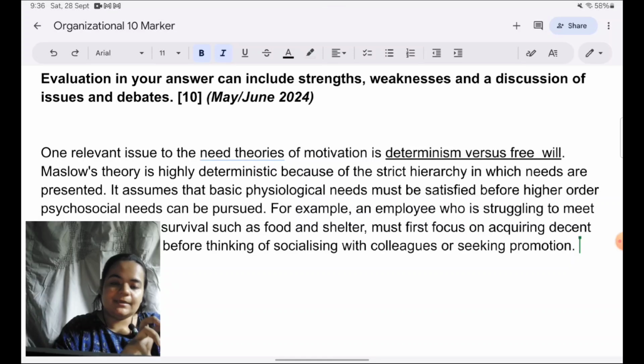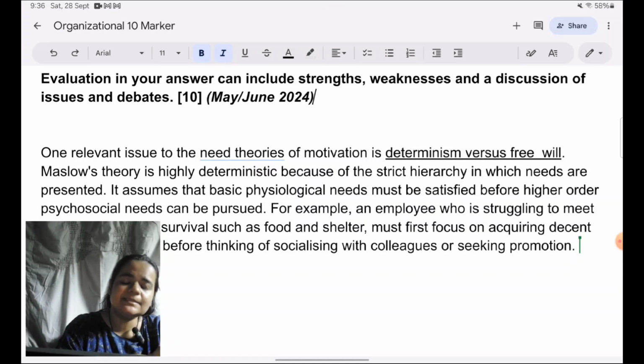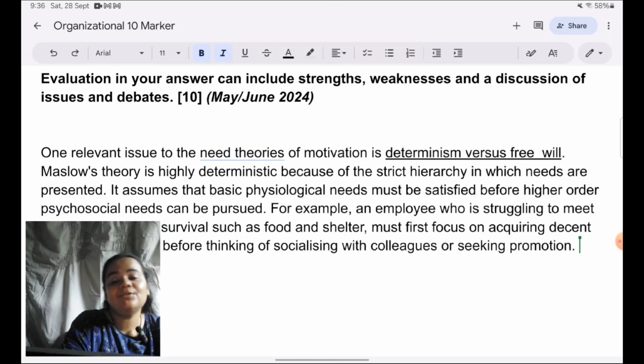So here I'm showing that according to Maslow, it is compulsory to meet those lower order needs, and unless those are met, a person cannot move higher. So what this means is the employee is bound to satisfy needs in the way proposed by the hierarchy. The employee does not have any free will to decide which need he would like to pursue. He will only have to take the one which is next on the hierarchy. So this is the implication, and this will make for evaluation.